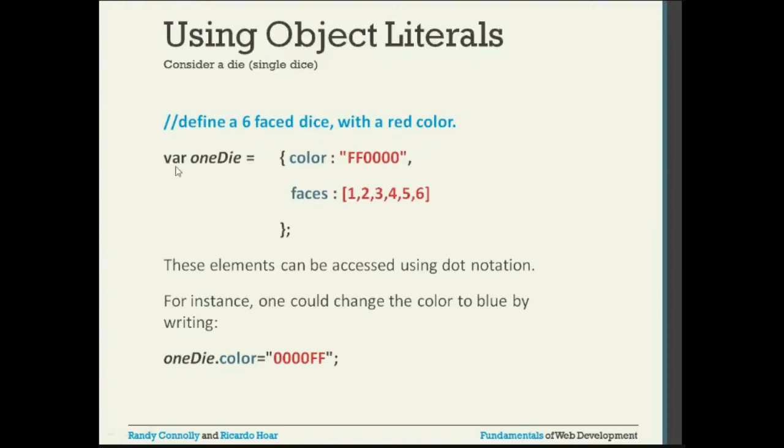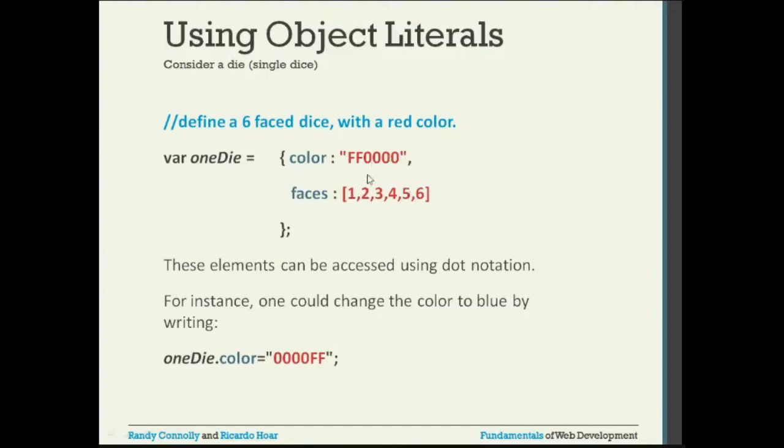You are going to define the variable using var. The object variable name is oneDie is equal to, and inside the curly braces, you will have key and value pairs. This is the key. The key is color. That is the attribute; you can consider it as the attribute of that object. And what is the color?